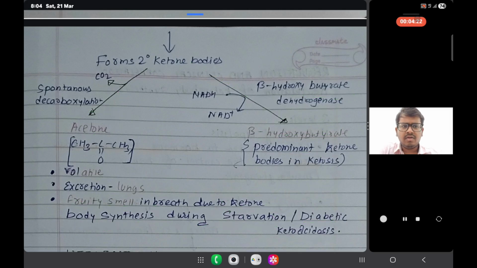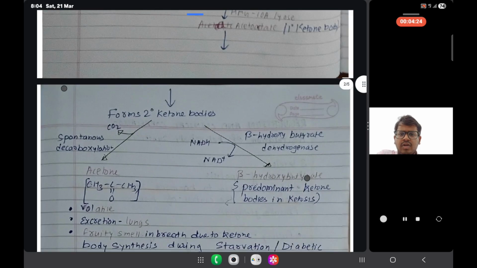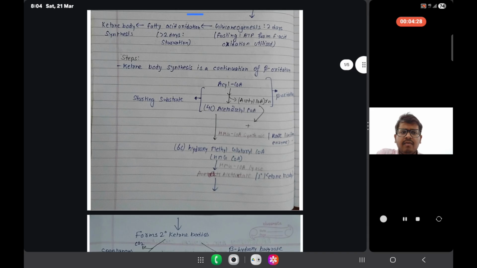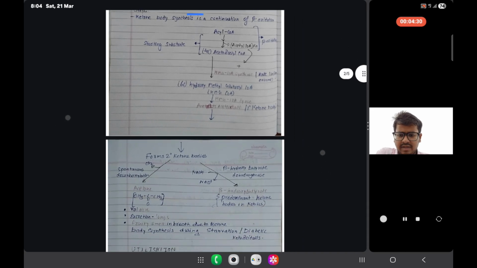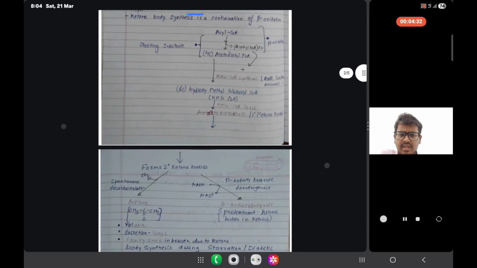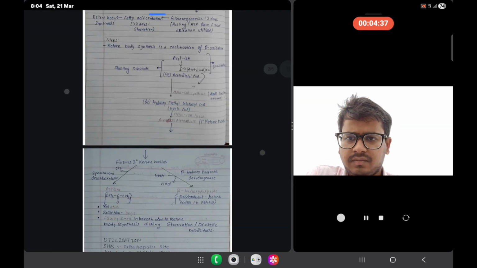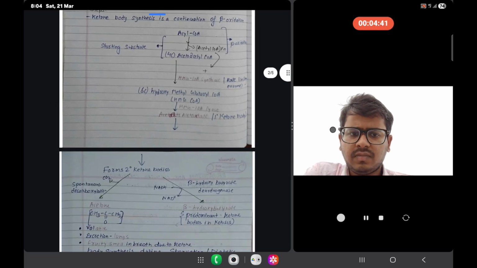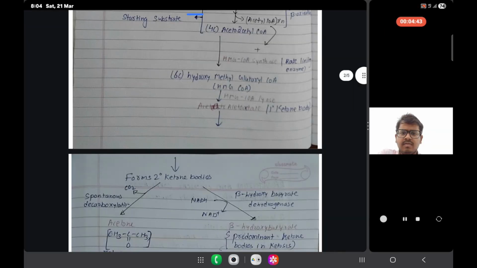So, a quick recap of the synthesis. If you write the synthesis in the exam, you will get the marks. Wait, sorry for the disturbance.